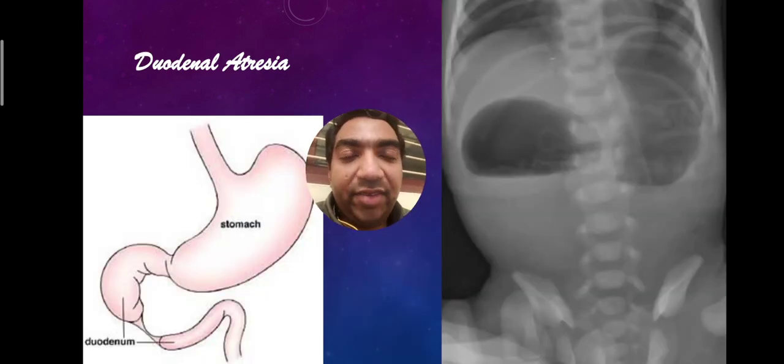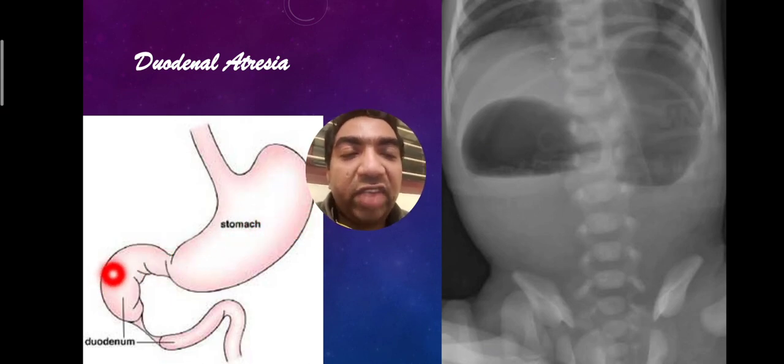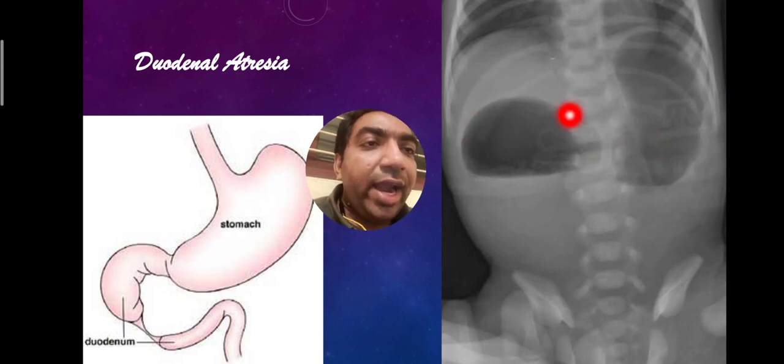Next is a duodenal atresia. We can see the atretic segment of the duodenum here. So in duodenal atresia, the stomach will be dilated and the duodenum will be dilated. So this is the dilated stomach. In the X-ray we can see a dilated stomach and a dilated duodenum.